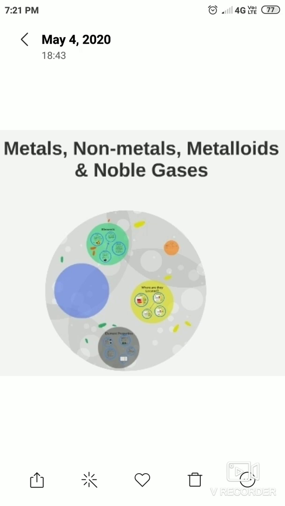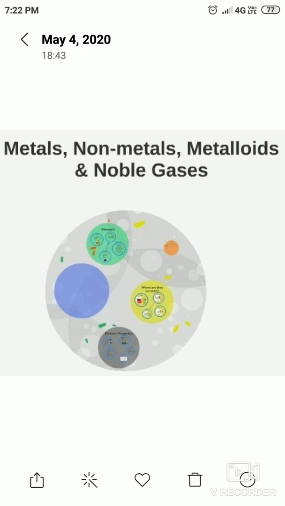So why are symbols used? Firstly, the symbols of most elements correspond to the first one or two letters of their English names. Secondly, if more than one element has the same first letter, their symbols consist of two letters, the first letter followed by another letter which is not common to the two.